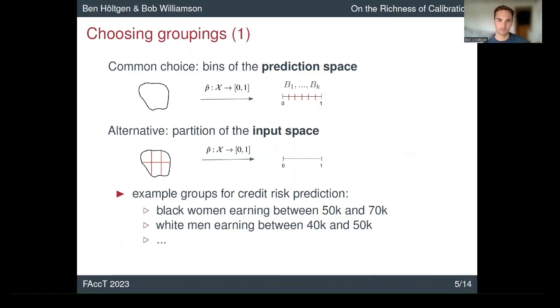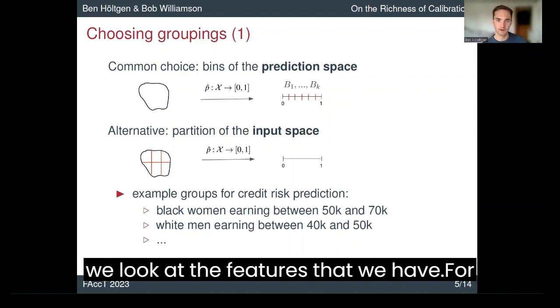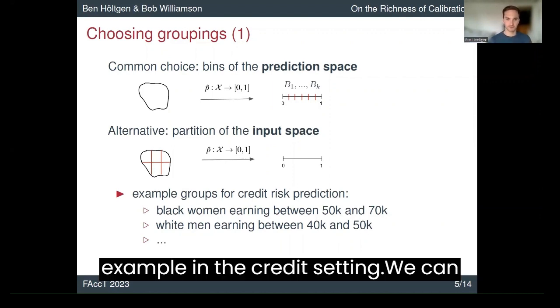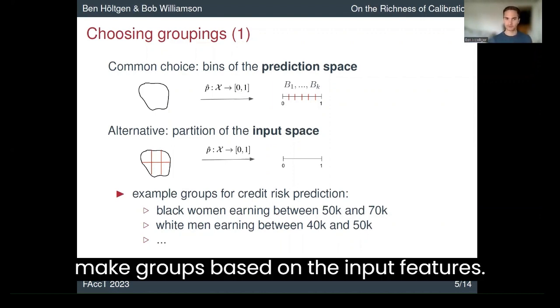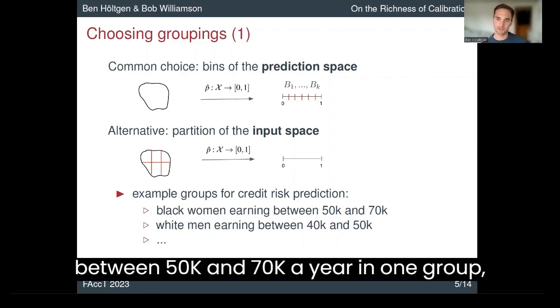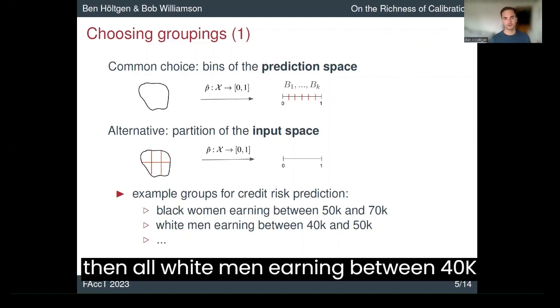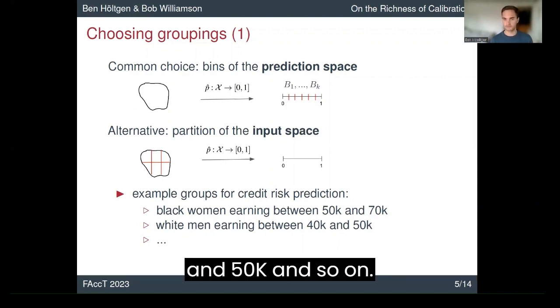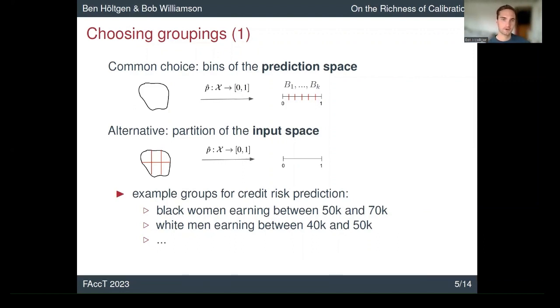So we look at the features that we have, for example in the credit setting, and then make groups based on the input features. For example, all black women earning between 50K and 70K a year in one group, then all white men earning between 40K and 50K, and so on.